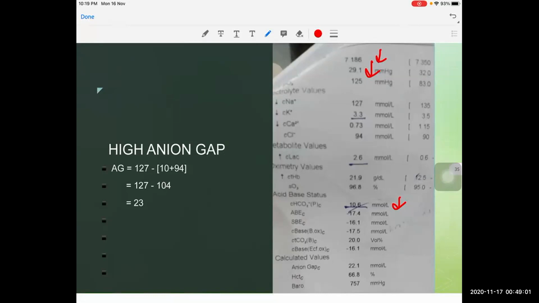And we are going to calculate the anion gap with the sodium, chloride and bicarbonate. What we have, the sodium is 127 minus chloride is around 94 plus bicarbonate is 10.6, which we can take as approximately 11. So it will come around 105. 127 minus 105 should be 22. So here the anion gap is 22, which is more than 12. So it is a high anion gap metabolic acidosis.